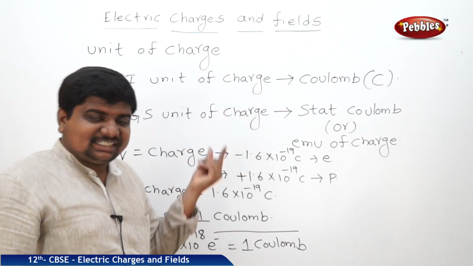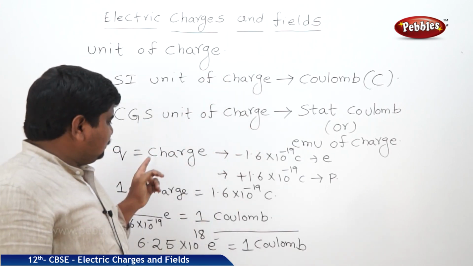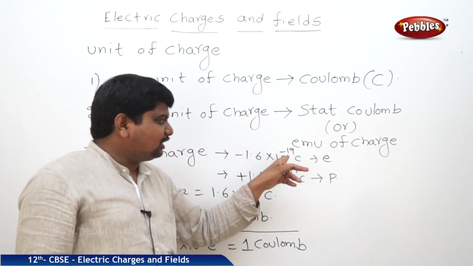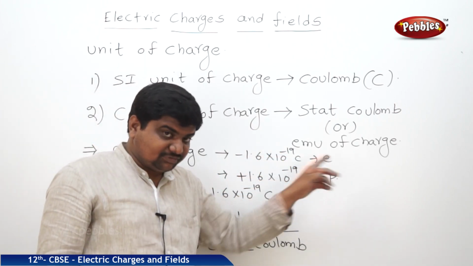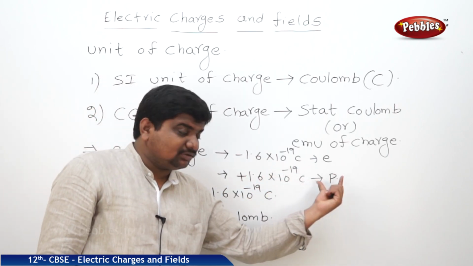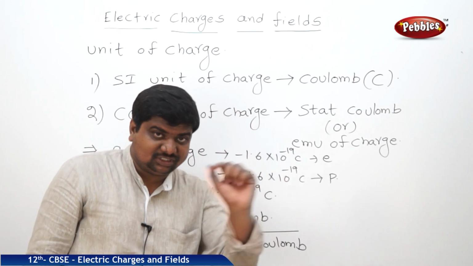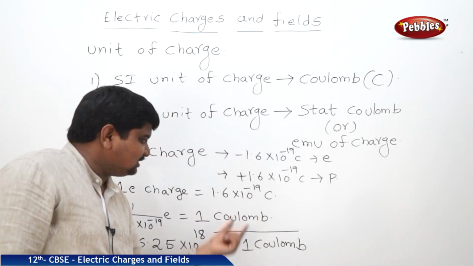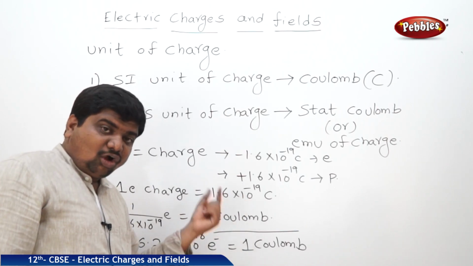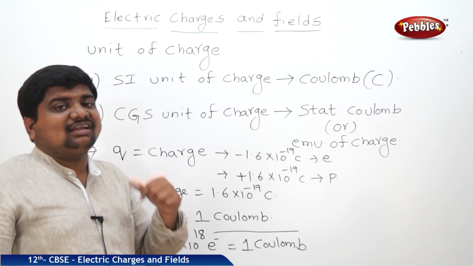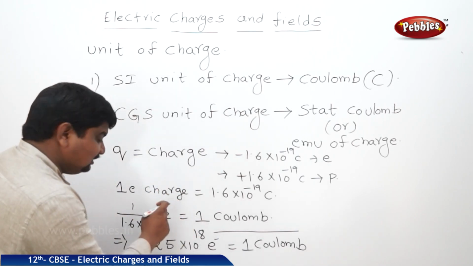So coulomb is the SI unit of charge, where Q is the symbol of charge. Minus 1.6 into 10 to the power of minus 19 coulombs is equal to the charge of an electron, as well as plus 1.6 into 10 to the power of minus 19 coulombs is equal to the charge of a proton, which is positively charged. Means one electron's charge or one proton's charge is equal to this much. But how many electrons are collectively called 1 coulomb, this is the solution.